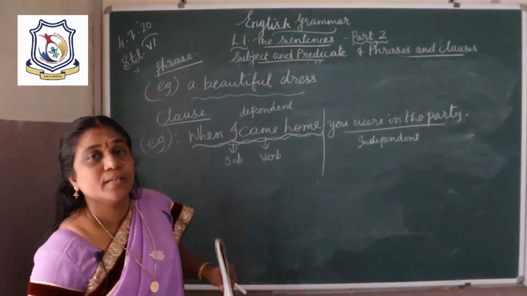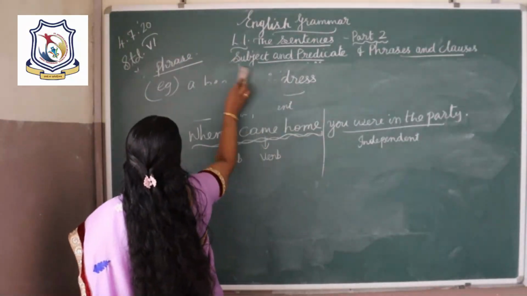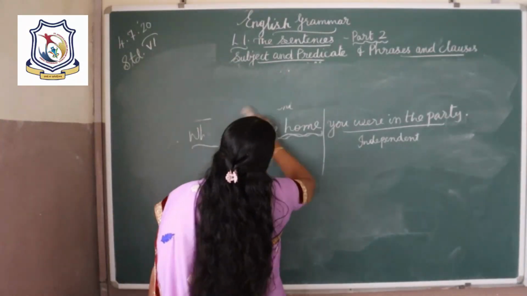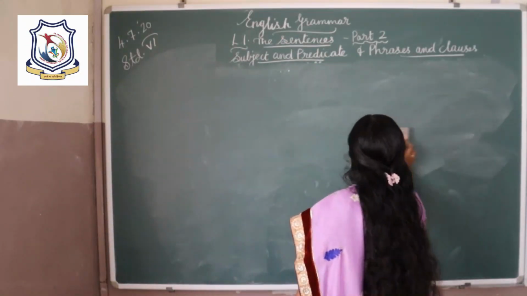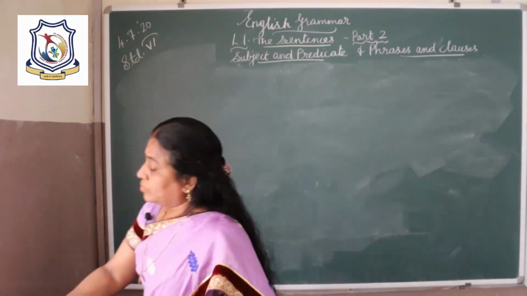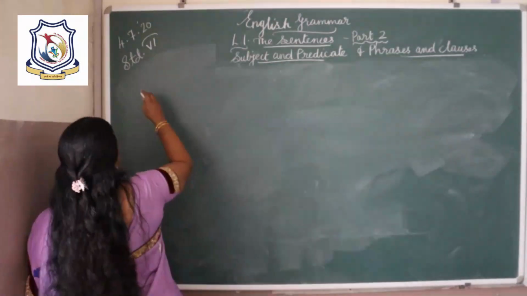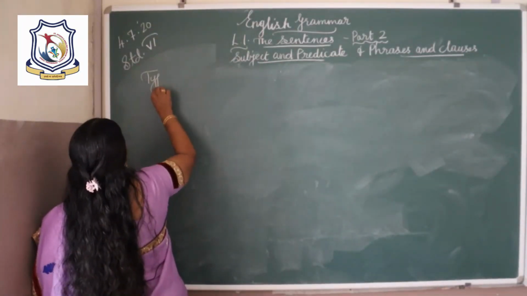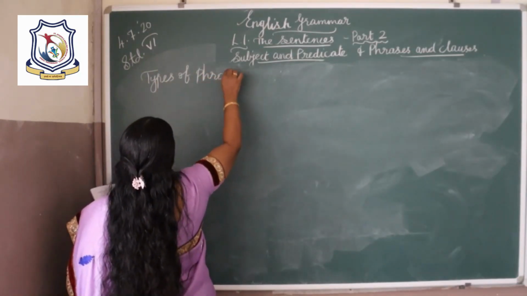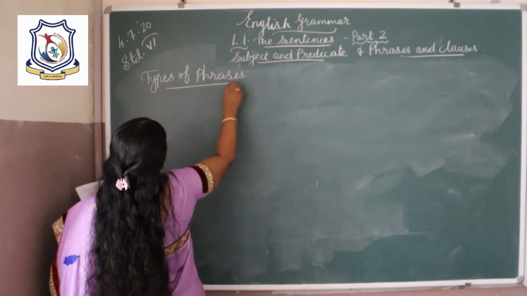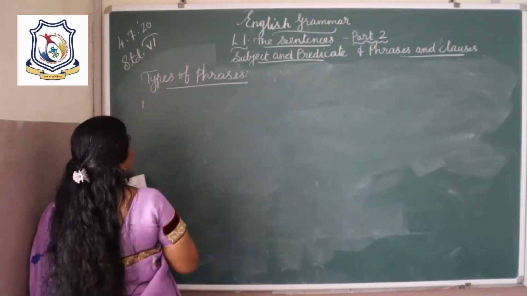Okay, so now types of phrases. Let me write them out for you.